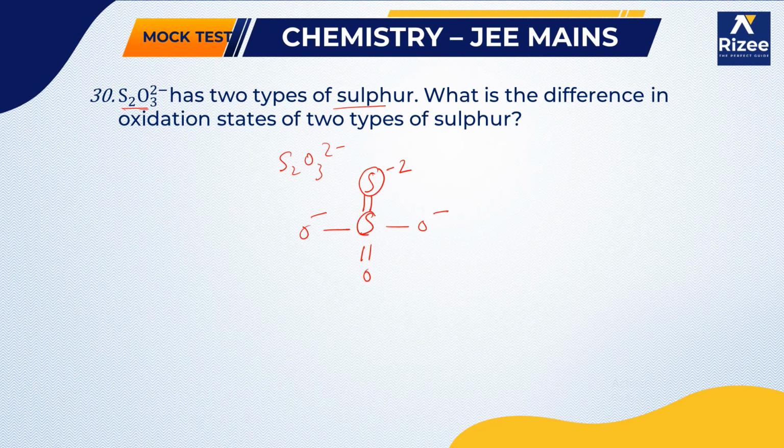And this sulfur is attached to two oxide ions and one oxygen, so the oxidation state will be +6. The difference in the oxidation states is 6 minus 2, which equals 4. So our answer is 4.